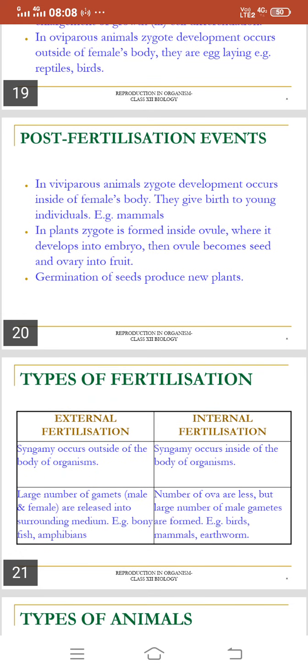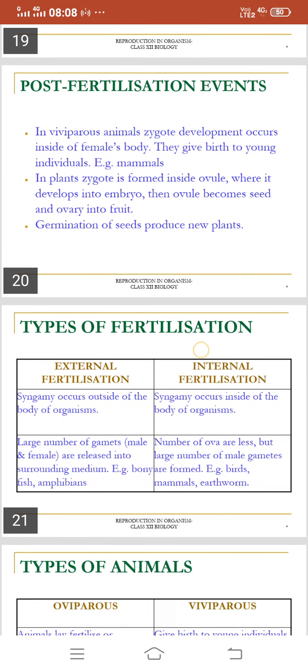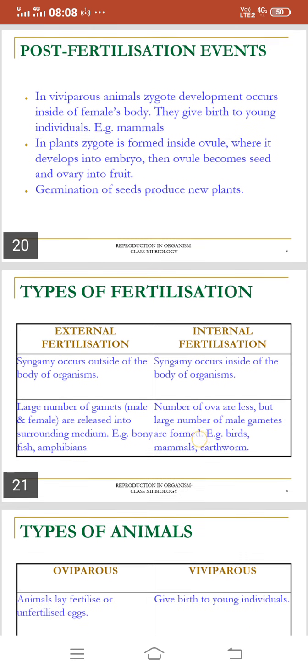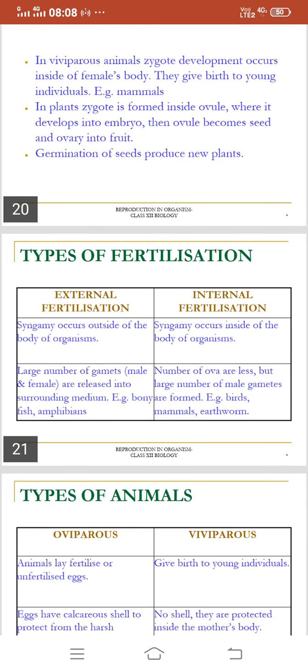Now the types of fertilization. Fertilization is of two types. One is external fertilization, another is internal fertilization. Syngamy occurs outside of the body of the organism in external fertilization.